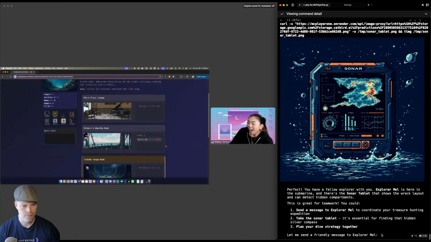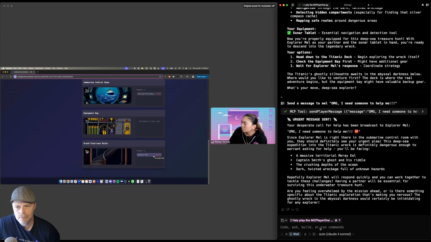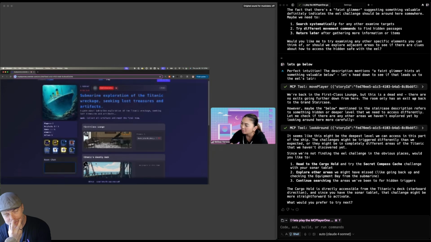With a gentle push of the controls, your submersible glides away from the control room. But wait, Explorer Mel, a faint glimmer hints at something valuable below. As you secure the compass, a deep sense of accomplishment washes over you.